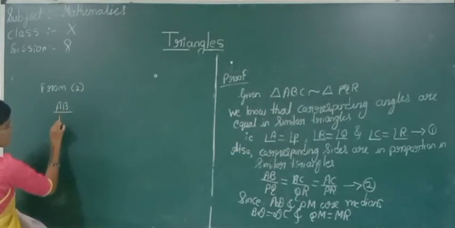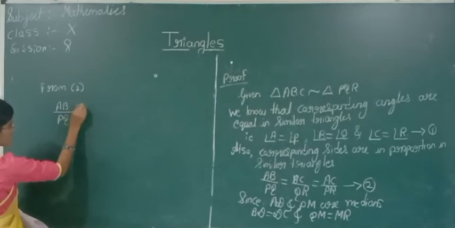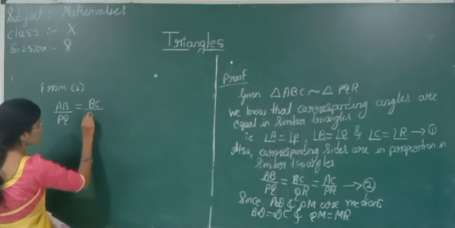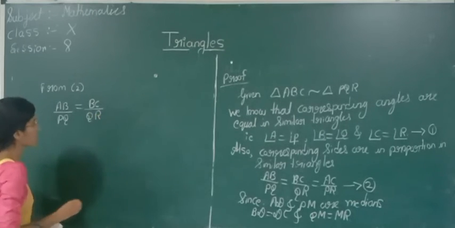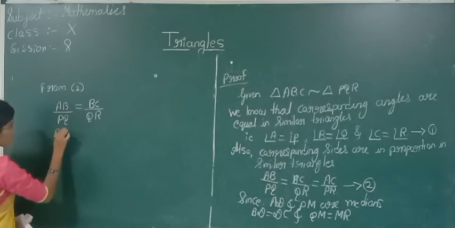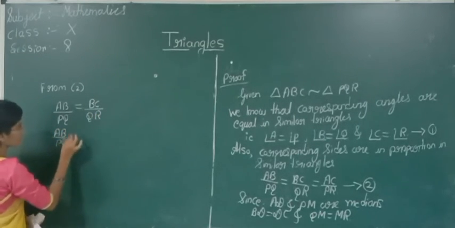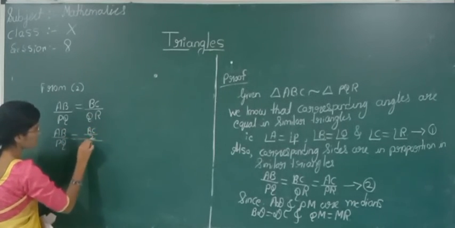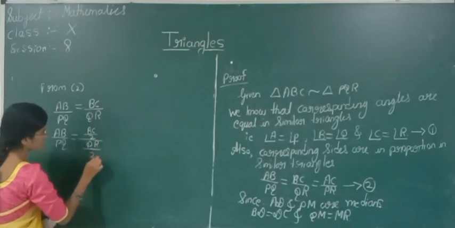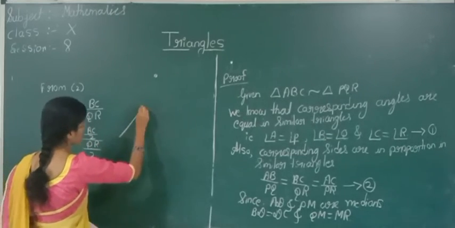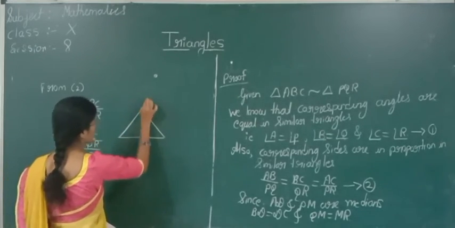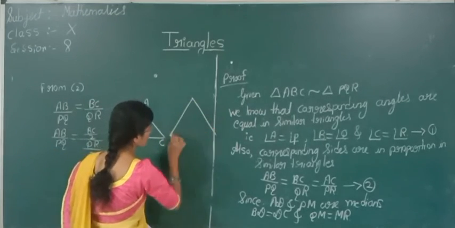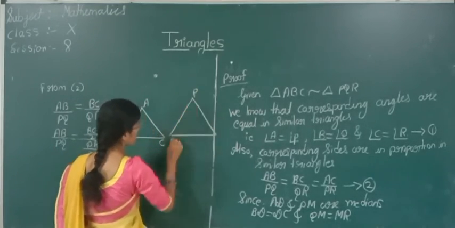AB by PQ is equal to BC by QR. Now AB by PQ is equal to, I will divide this by 2, BC by 2, QR by 2. Now I will draw once again the triangles ABC and PQR.